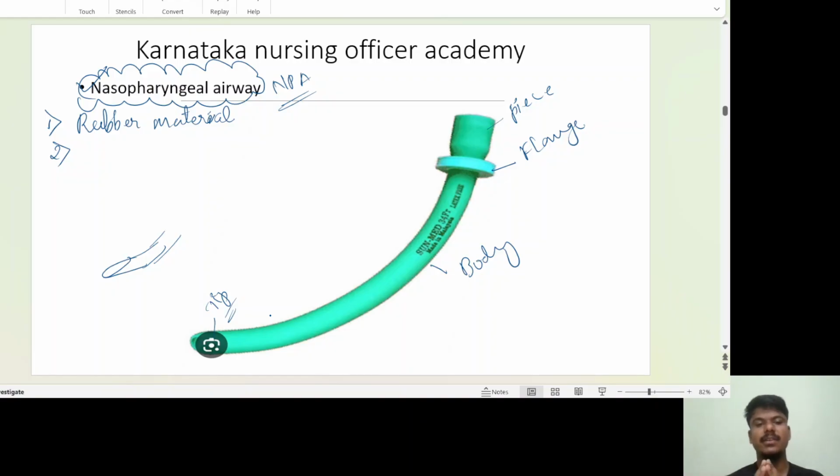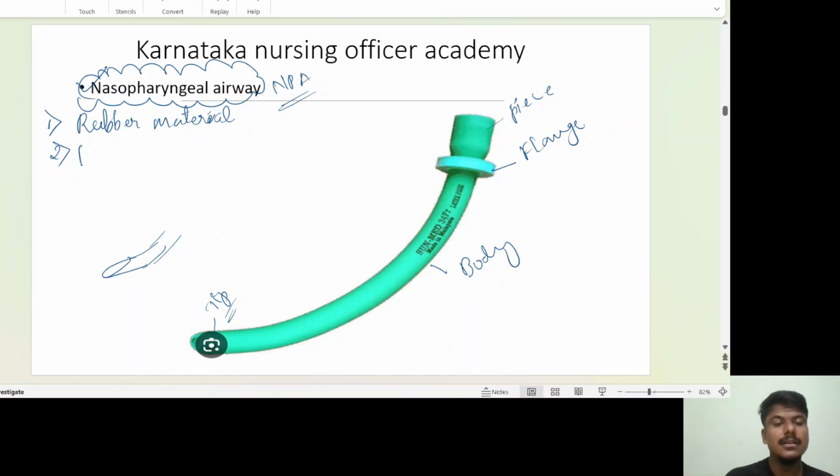You can open the airway by jaw thrust, but there is no need for mouth opening. All of you are aware that naso means nasal area. So the nasopharyngeal airway channelizes from the nasal cavity to the pharynx. This one you are going to insert inside the nasal cavity. We take the tube of proper size, chosen by this calculation method: nasal nare to ear lobule.